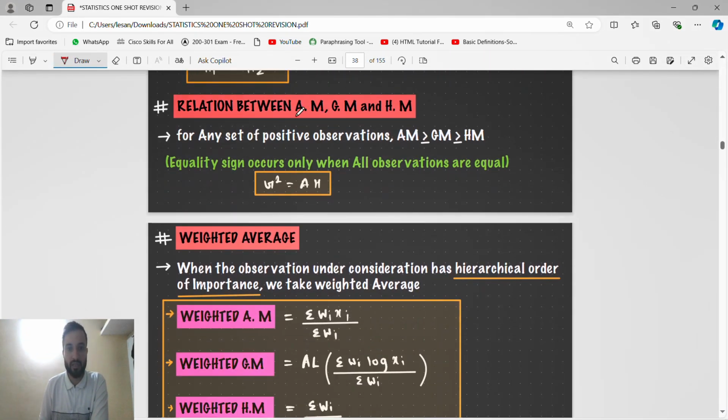Okay, important relationship between AM, GM and HM. For any set of positive observations, AM is greater than or equal to GM is greater than or equal to HM. Okay, for all these three we know that AM into HM is equal to GM whole square. Or you can write it like this also: AM into HM, the square will go to that side, so the square root of AM into HM is equal to GM.